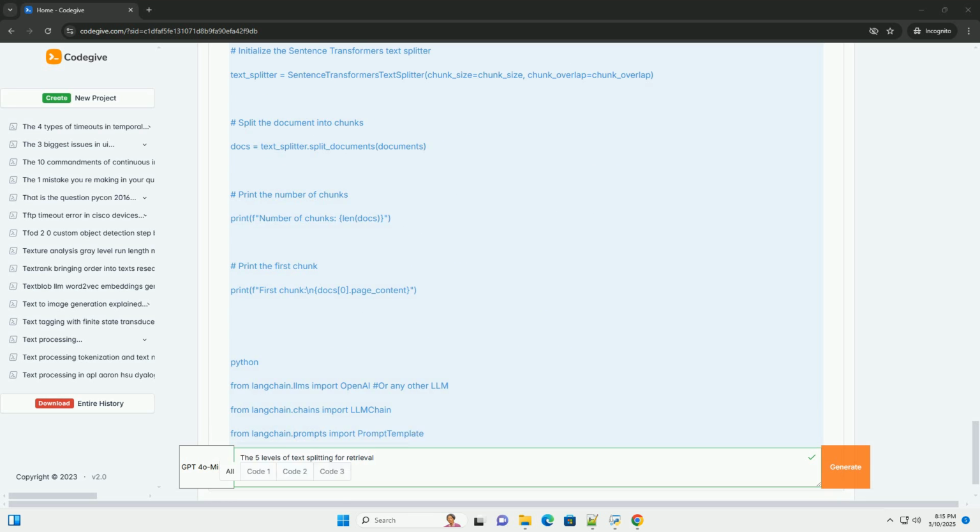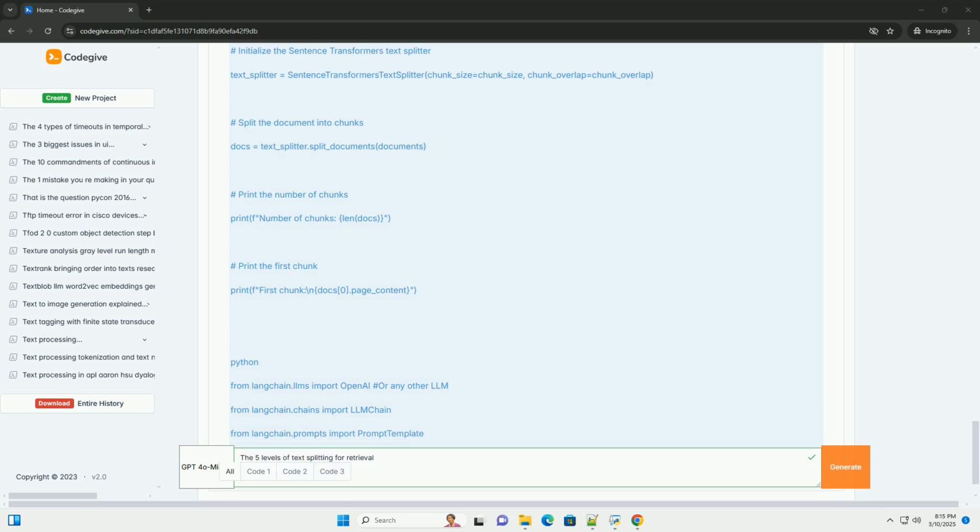Level 2, recursive character splitting. Concept: this method tries to split text hierarchically, prioritizing certain separators, for example \n\n, \n, dot, until the chunks are of the desired size. It's more intelligent than simple character splitting. Pros: preserves semantic integrity better than character splitting. Tries to keep paragraphs, sentences, or words together. Good default choice for many RAG applications.